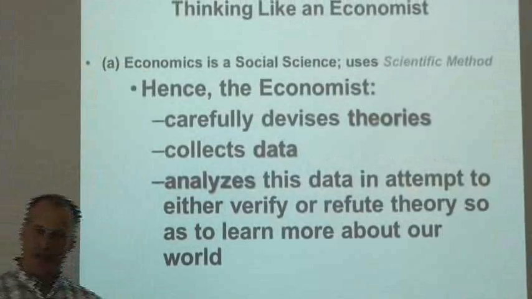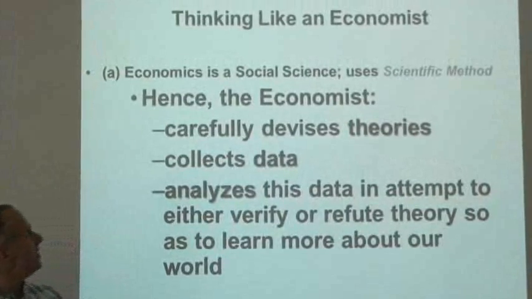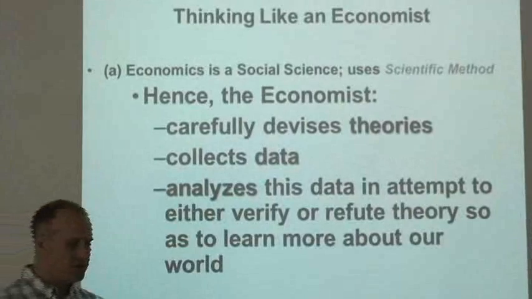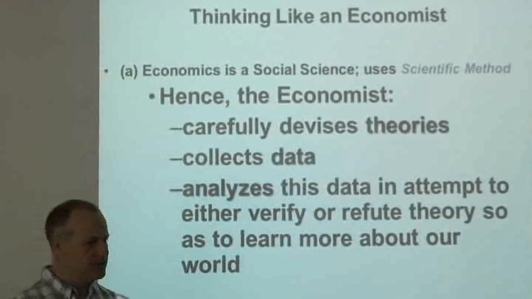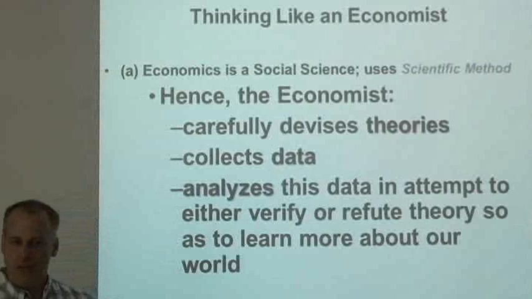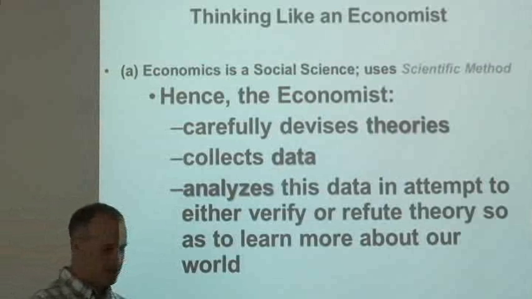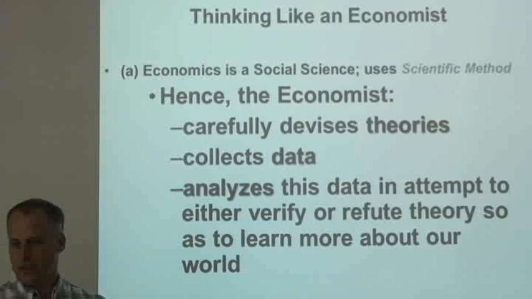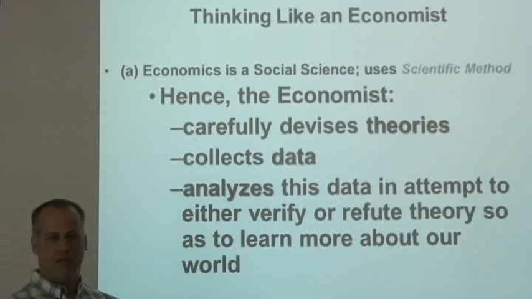Economics is a social science that relies on the scientific method. The scientific method involves a number of steps. The first is to devise a theory. We observe things in the world and we come up with a theory to explain them, or a hypothesis. From then we collect data. We gather information about what we see and what we expect to see.